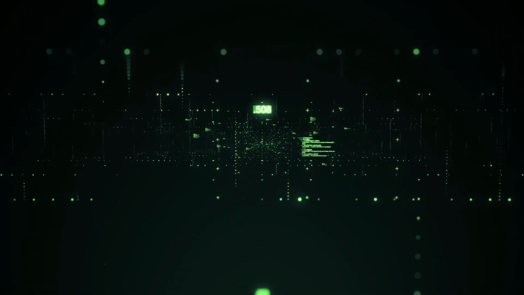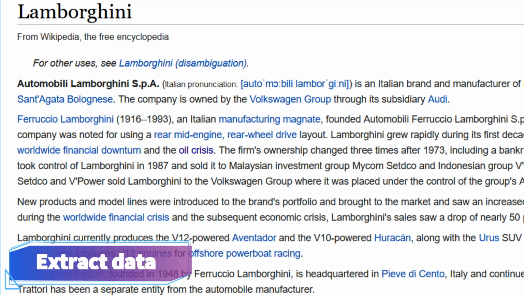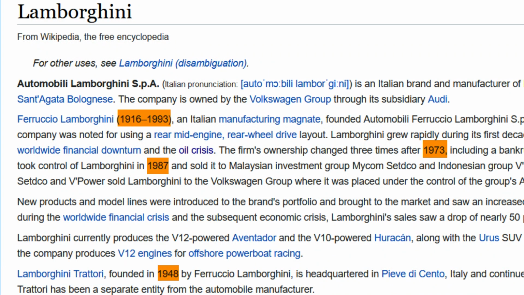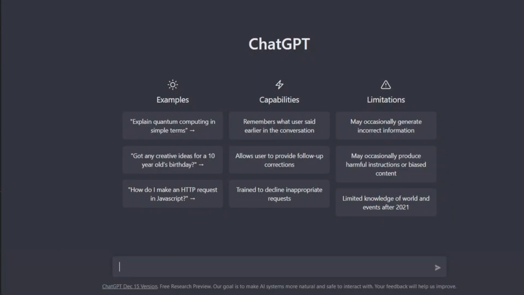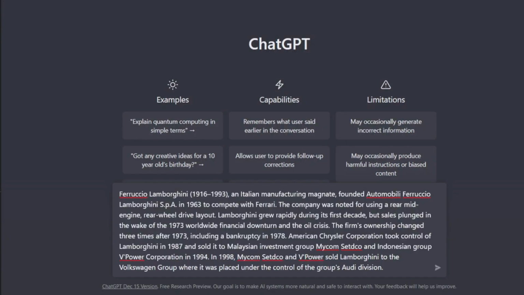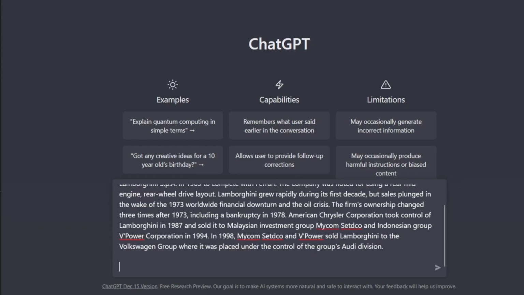Twitter account. Another thing you can do with ChatGPT is extract data from any text. For example, if you want to extract only the years from a long paragraph, you can do that easily. I'm going to paste this Lamborghini paragraph and ask the bot to extract years from it. Extract years.